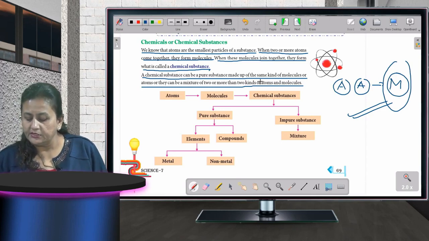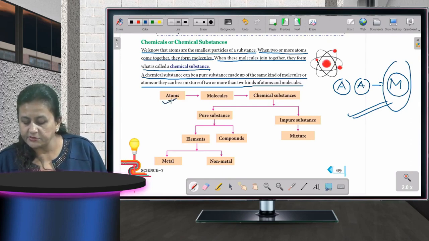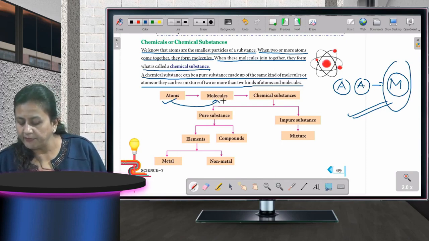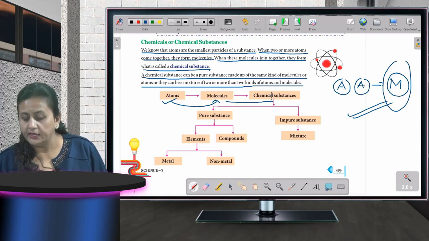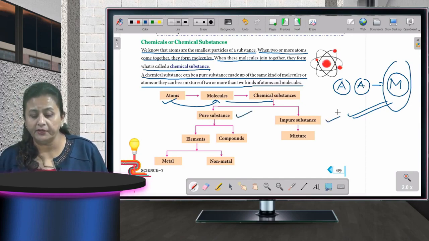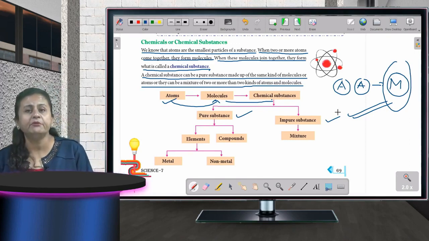Okay, this has been explained very nicely as I told you with the help of this diagram. See, atoms are there. When two atoms are combined, what do you get? You get molecules. Okay, and molecules, when they combine, new chemical substances are formed. That chemical substance can be a pure substance also. It can be impure also. Okay, pure में क्या होता है? Same kind of atoms. Okay, same kind of atoms are there, and in impure it may be different.